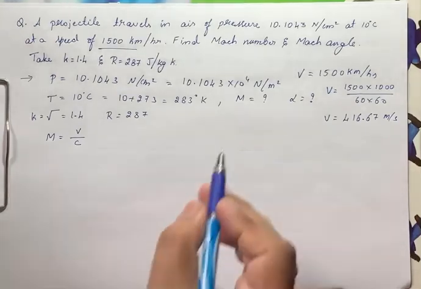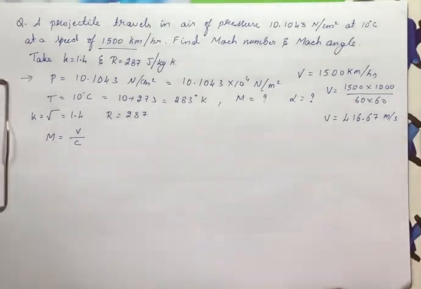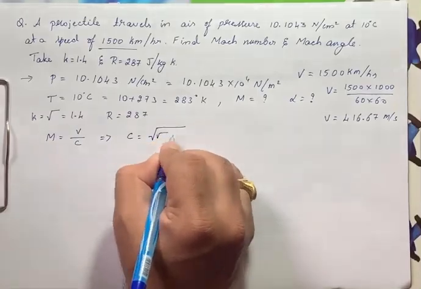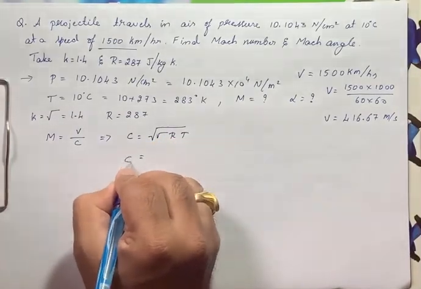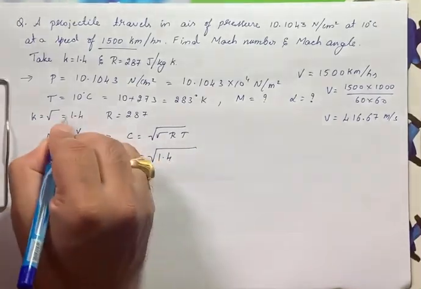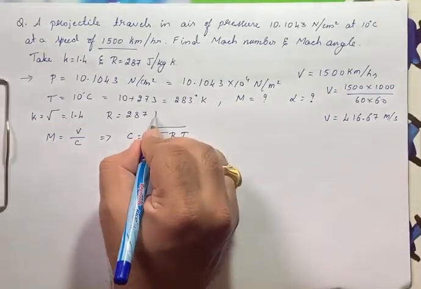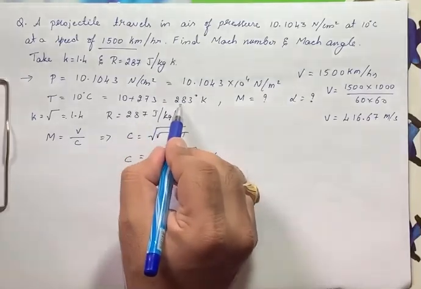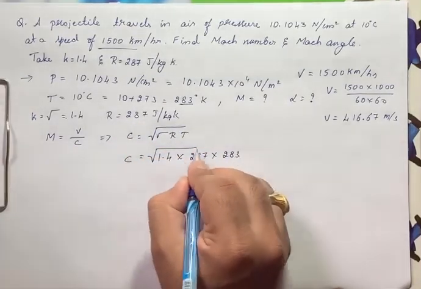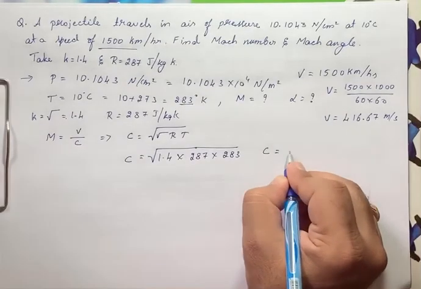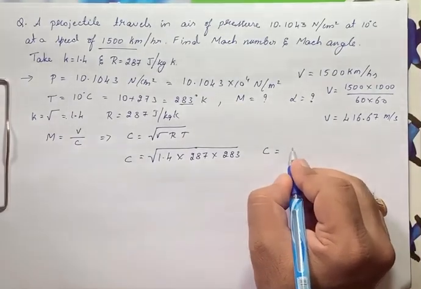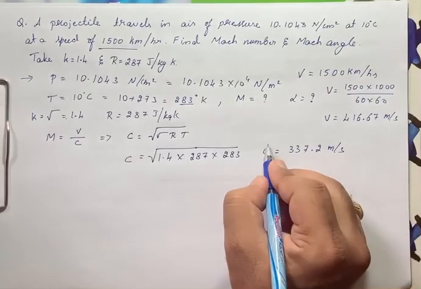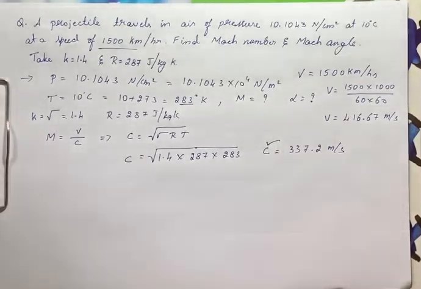This is the velocity of the projectile. Has he given the Mach number? No, we need to find out the Mach number. We don't know C also. Now we have the formula to find C. C is equal to square root of gamma R T. Gamma is 1.4 and R is 287 joules per kg Kelvin, into temperature 283. Find the value of C. So C we will get as 337.2 meter per second.